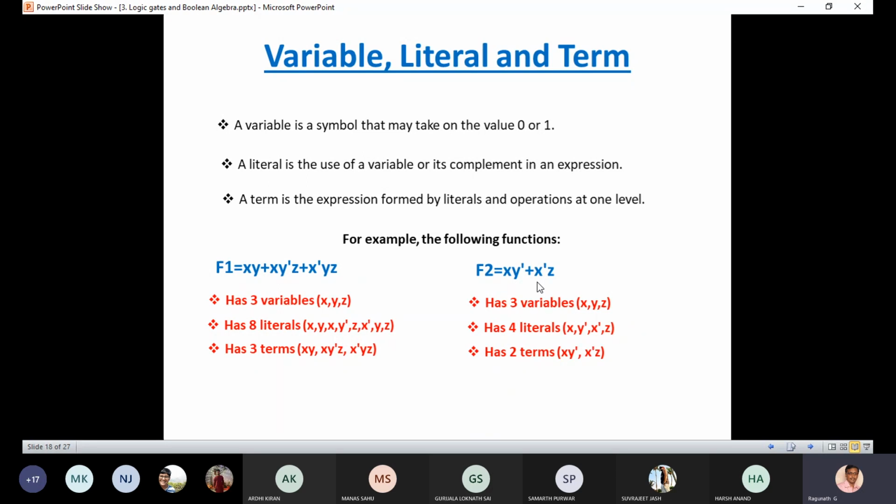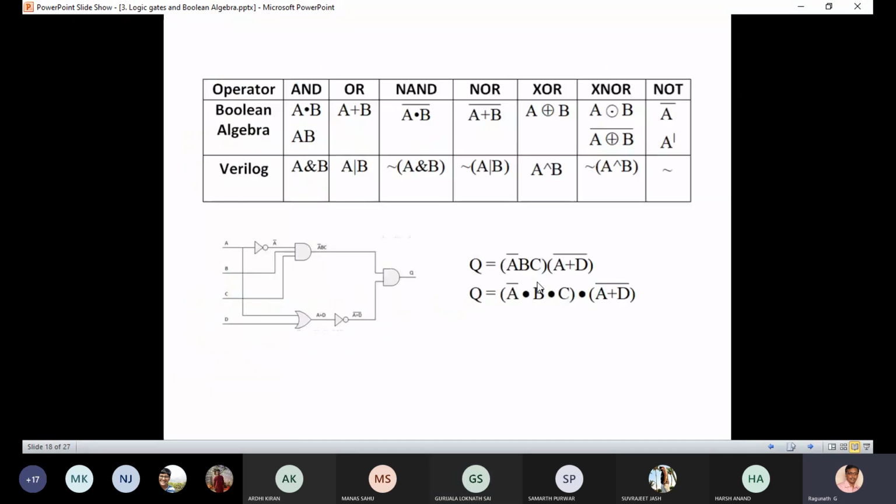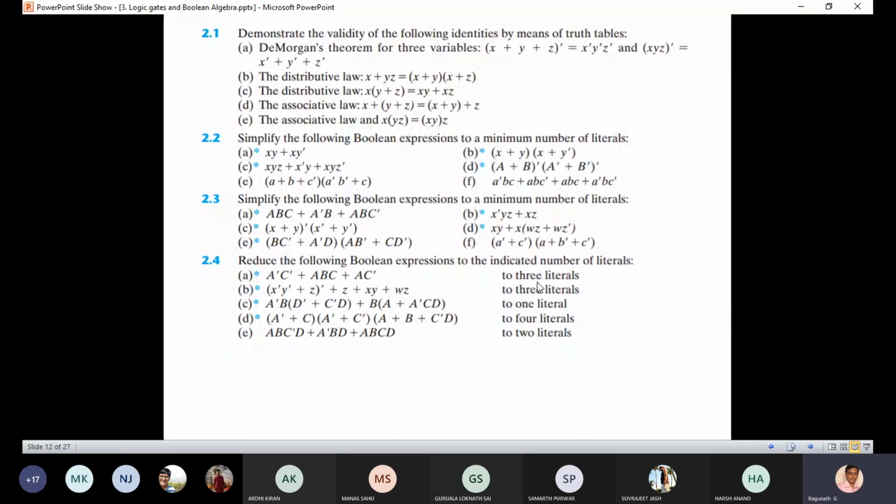So why I have shown this is because in the exercise, you can see the answer should be 3 literals, 3 literals, 1 literal, and 4 literals. You should know the simplified answer should be of this size. For example, in 2.4e, how many literals are in the question? 11 literals.